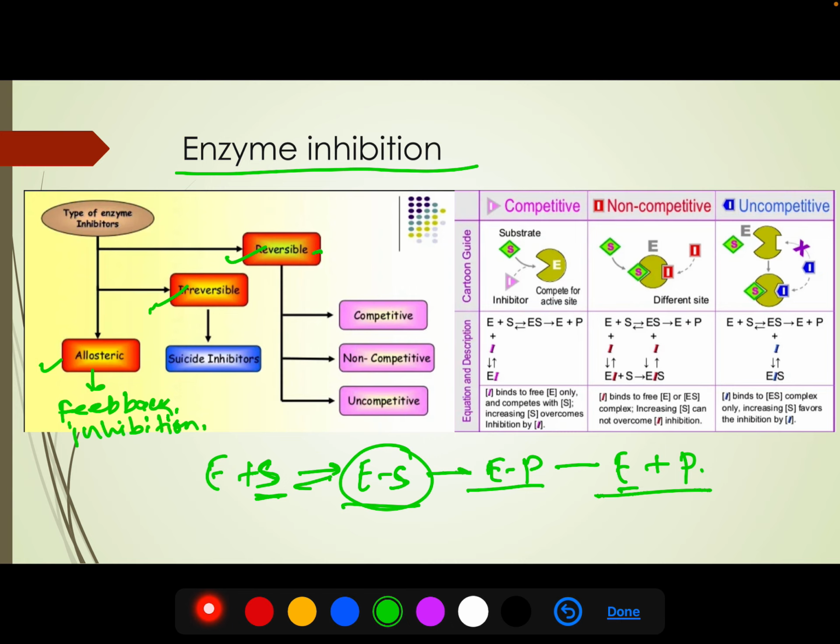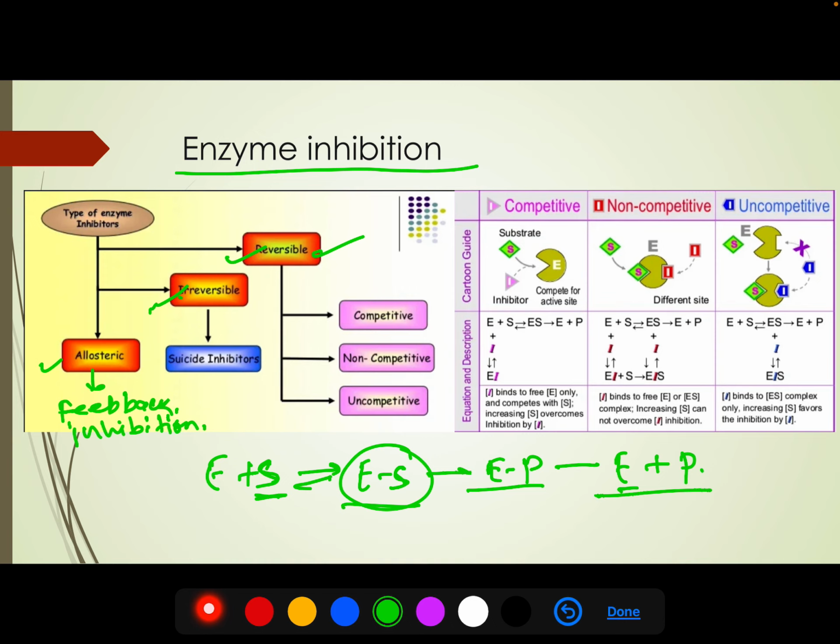We are much concerned about reversible inhibition because it is asked in the NEET examination, while allosteric and irreversible are rarely asked, but I will explain a few things about them also. There are three types of reversible inhibition: one is competitive, second is non-competitive, and third is uncompetitive.